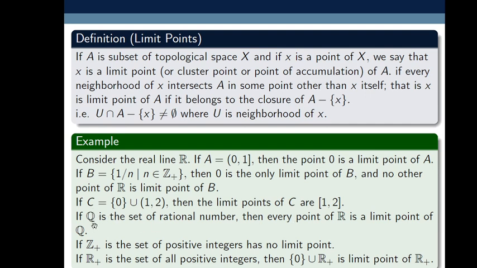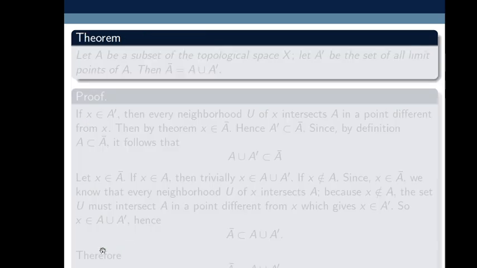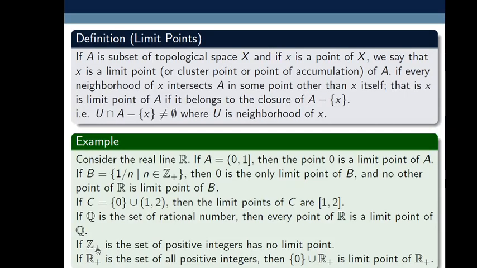Similarly, the set of all limit points of the rational number set Q is R itself, but R is not contained in Q. That's why Q is not closed. Here Z plus, the set of positive integers, has no limit point, meaning its derived set is the empty set, and the empty set is contained in Z plus, that's why Z plus is a closed set. Similarly, R plus is not closed, as 0 is not contained in R plus and 0 belongs to the derived set. So that's why R plus is not a closed set.